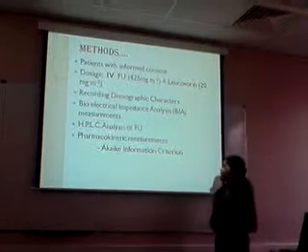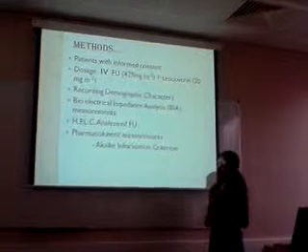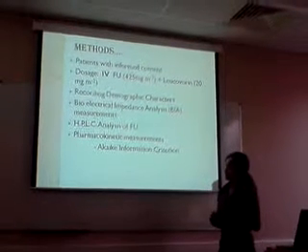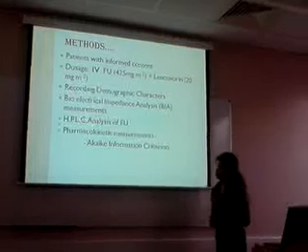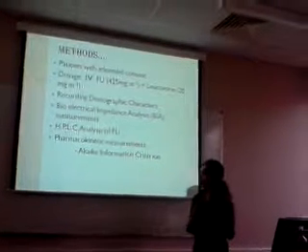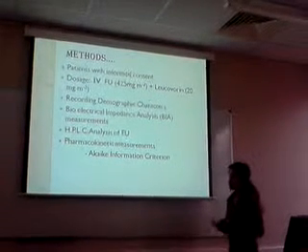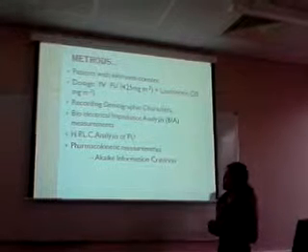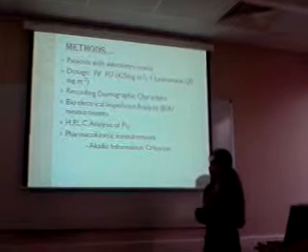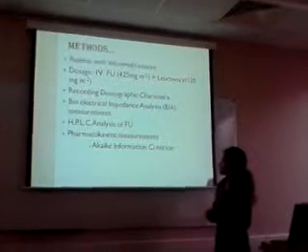Let's start with the method. Mainly, the method was done on patients. 34 patients were taken, both males and females. The patients were diagnosed with colorectal cancer. The hydration status of the patients was normal, and the therapy started within 4 to 5 weeks for 6 consecutive cycles. The recording of the demographic characteristics was noted.